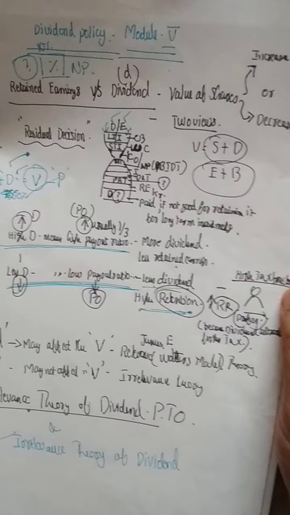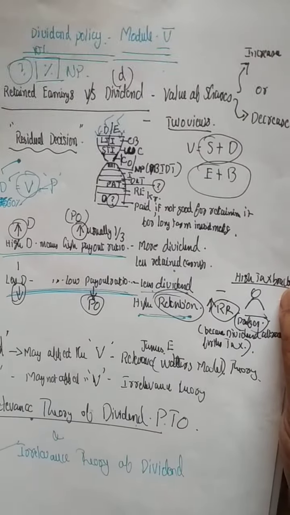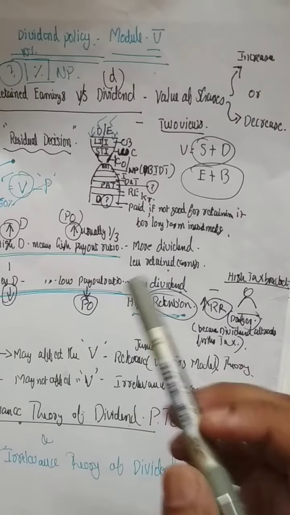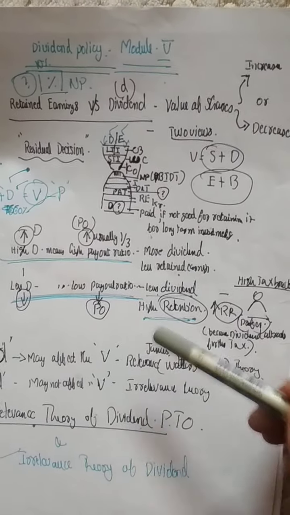So coming into the third video of the fifth module, dividend policy. In this video we will be going through the irrelevance theory model of dividend policy and the relevance theory model of dividend policy. In continuation of the last video, I will repeat it once more.